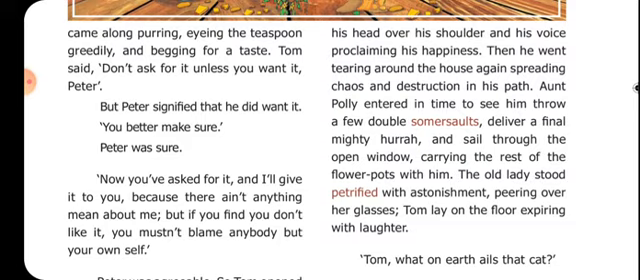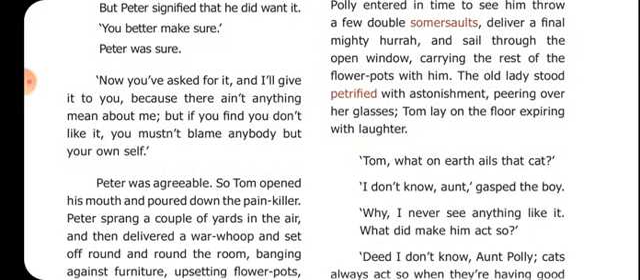So finally the cat left the place, carrying the flower pots with him. The cat was taking the flower pots with him. The old lady stood petrified. Here petrified means scared.